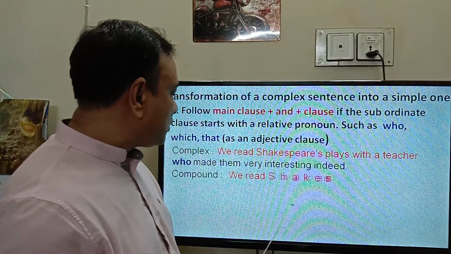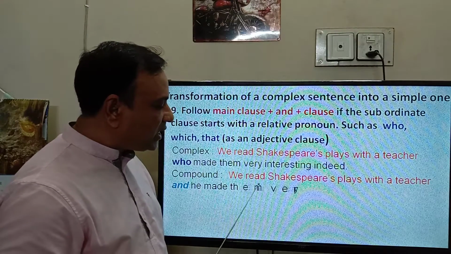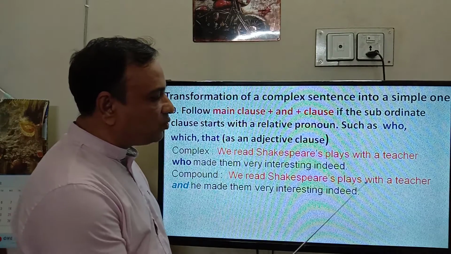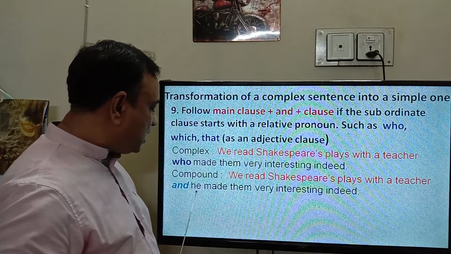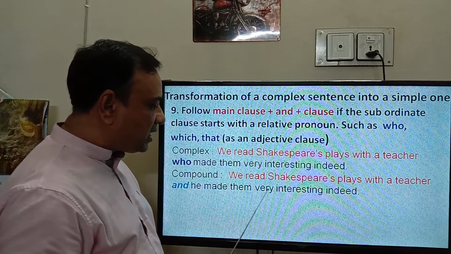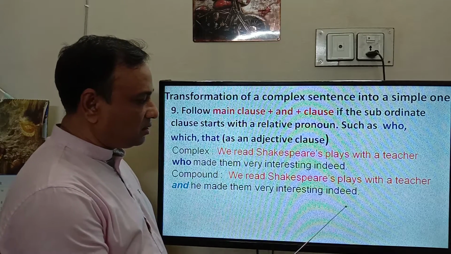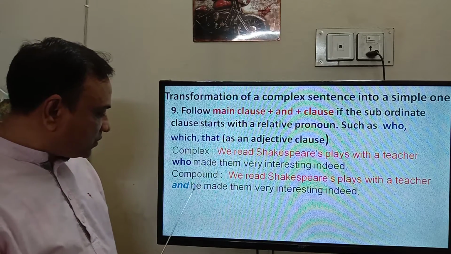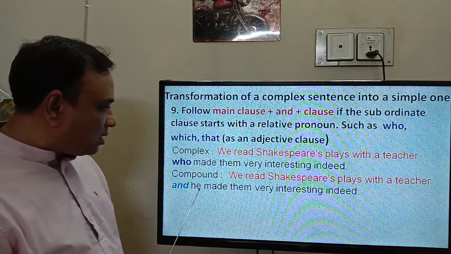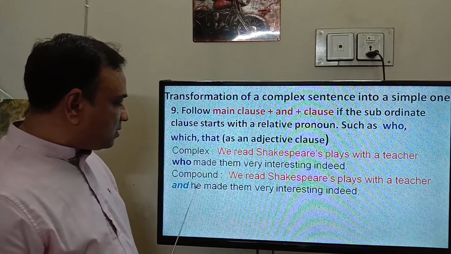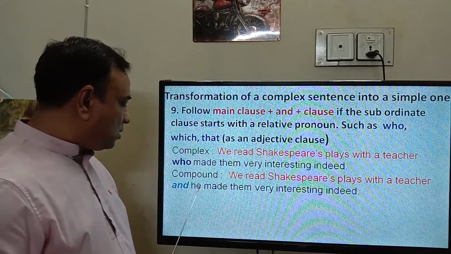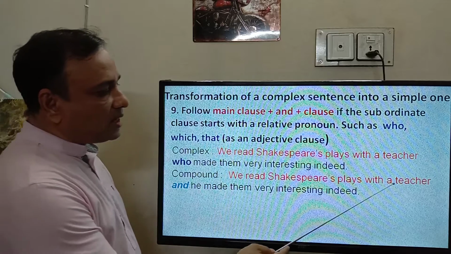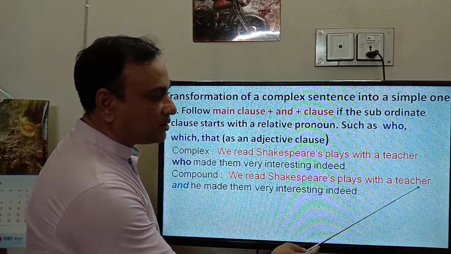So the answer will be we read Shakespeare's plays with a teacher and he made them very interesting indeed. Notice here we use he as a subject following the antecedent a teacher.